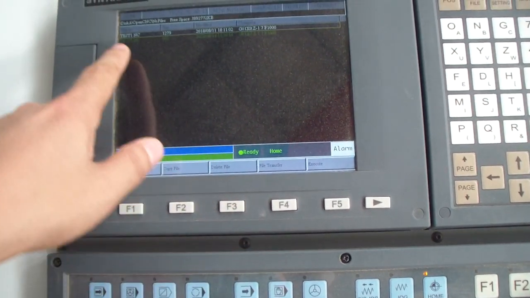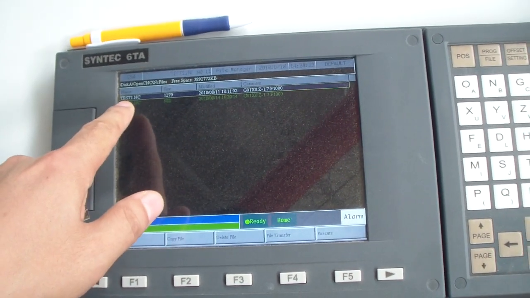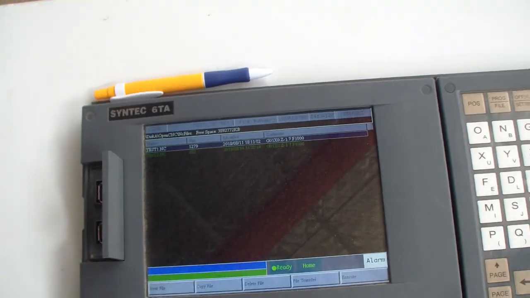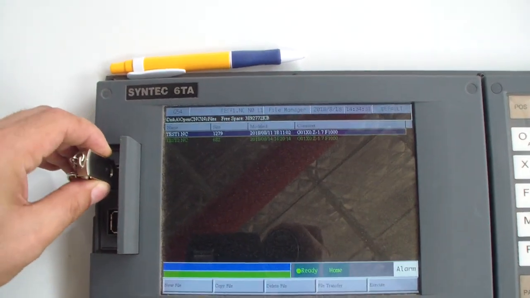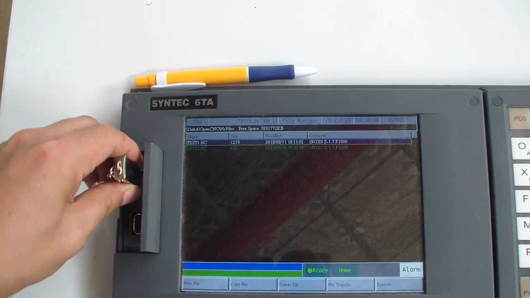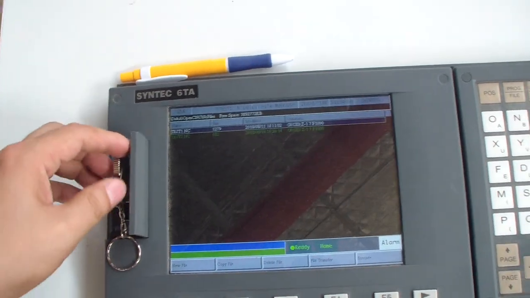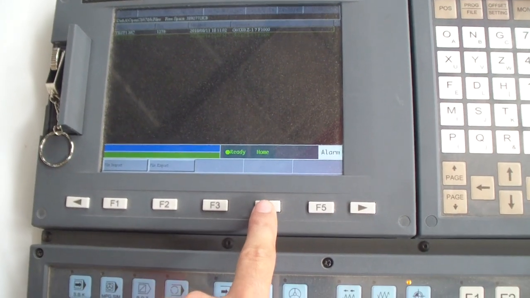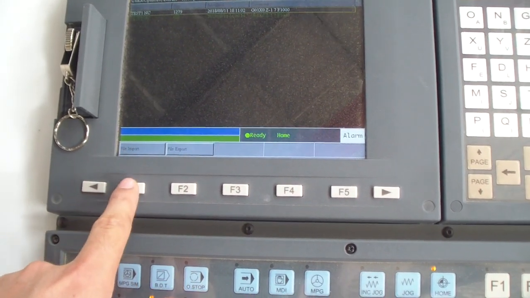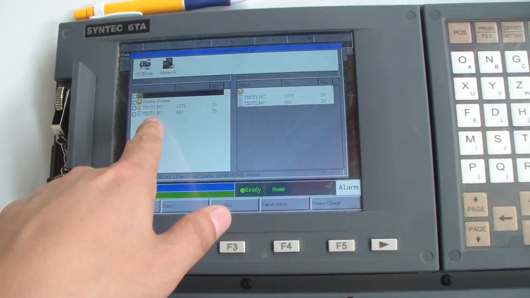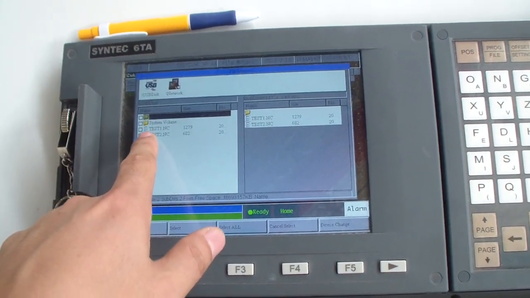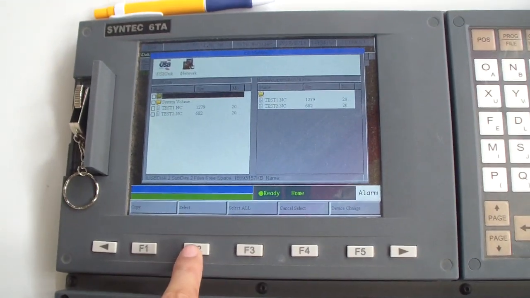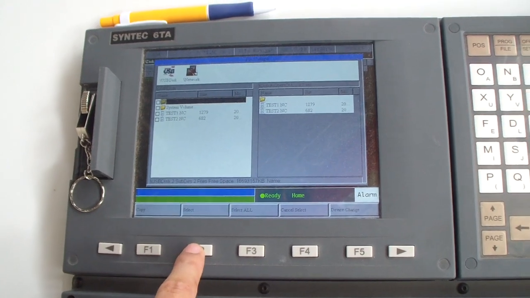Okay. So here I already have the test 1 and test 2. But we still show how to transfer the program from the USB, okay? Okay, first we insert the USB memory to here. Okay. And we can try the file transfer, file import. And here are the files from the USB memory. We can select the test 1 and test 2. Select, press F2 for the select function.